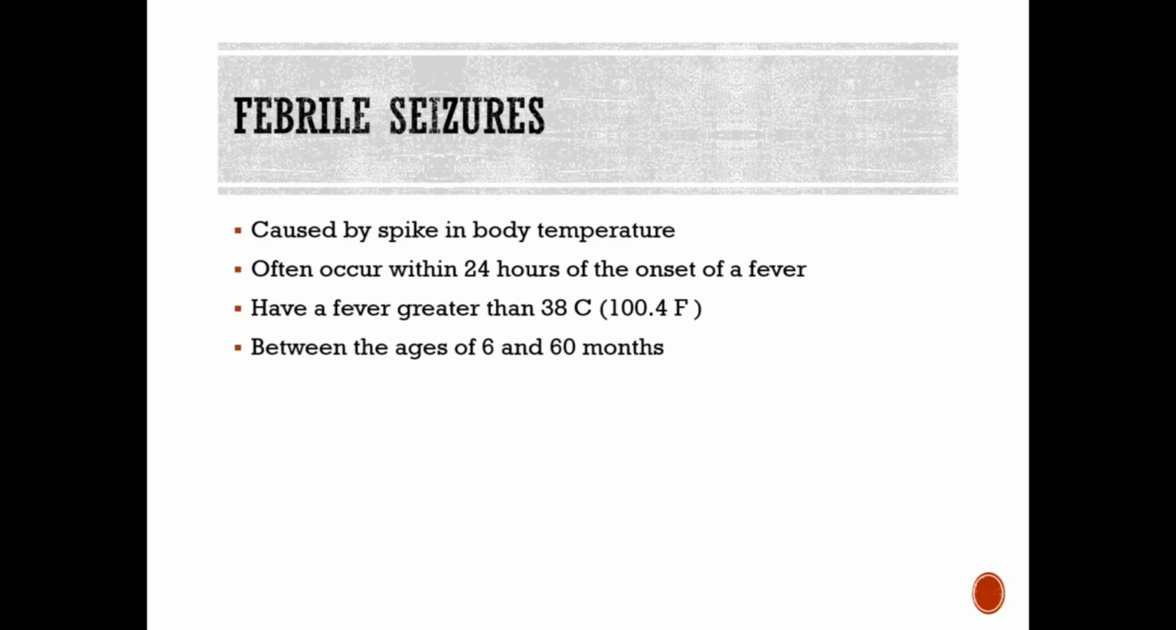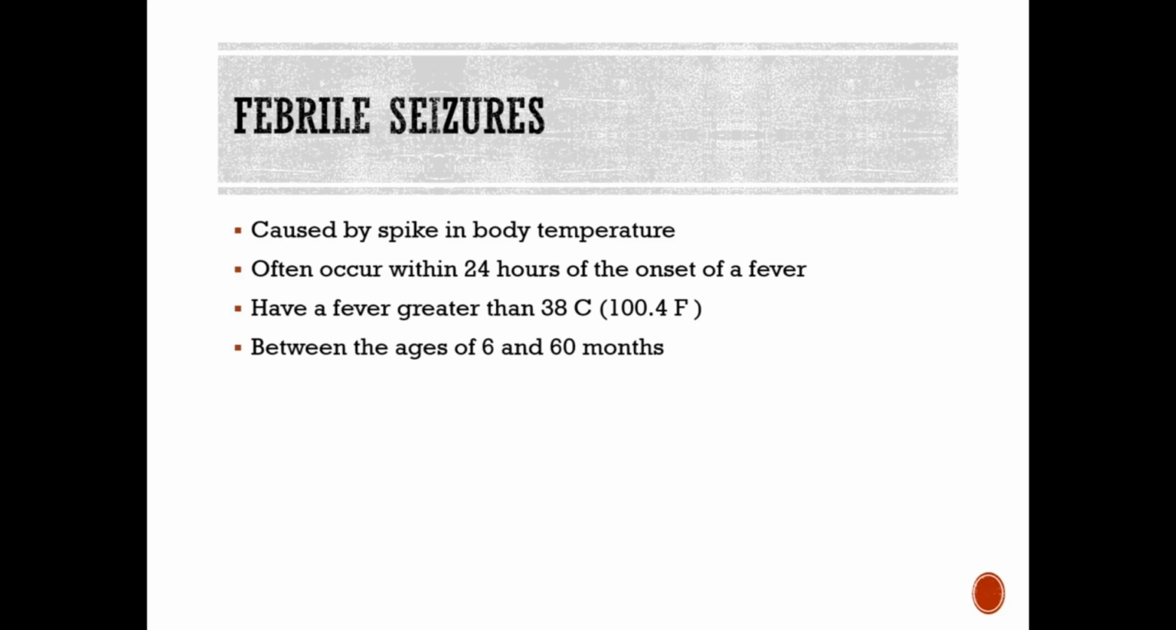So now one type of seizure I wanted to focus on, because they're specific to infants and children, are febrile seizures. This is a seizure in association with a febrile illness in the absence of a central nervous system infection or acute electrolyte imbalance in children. These often occur within 24 hours of the onset of a fever and can be the first sign that a child is ill. So a febrile seizure is a convulsion in a child caused by the spike in body temperature, often from some type of infection.